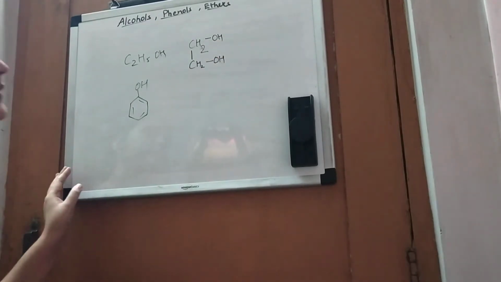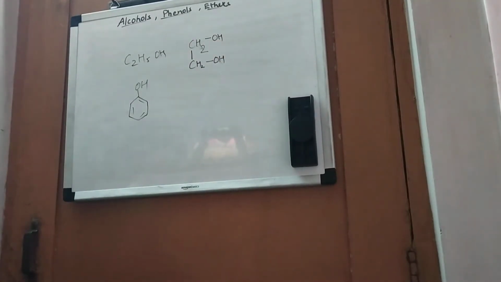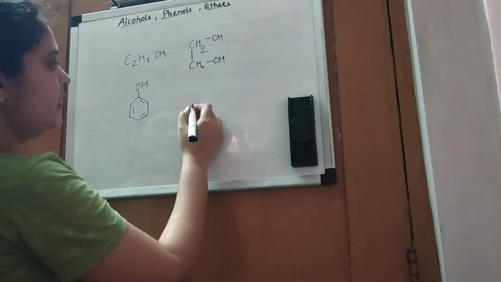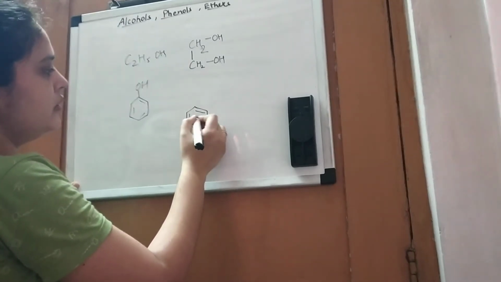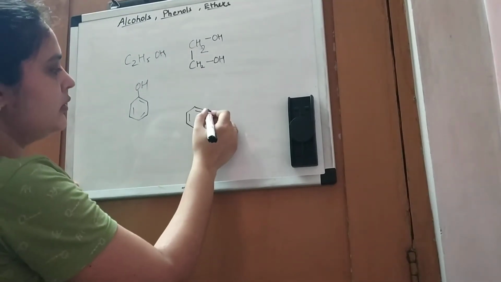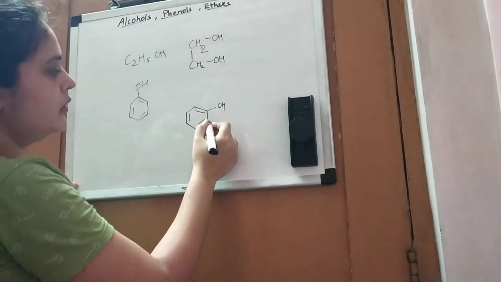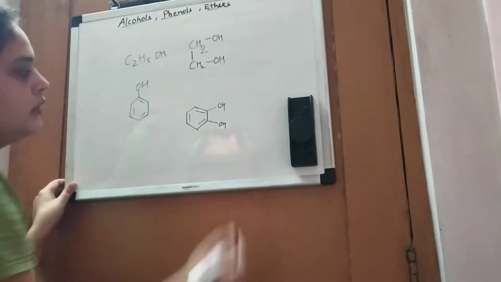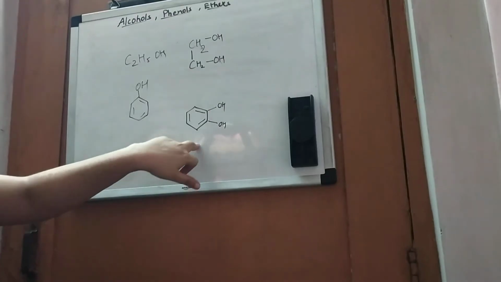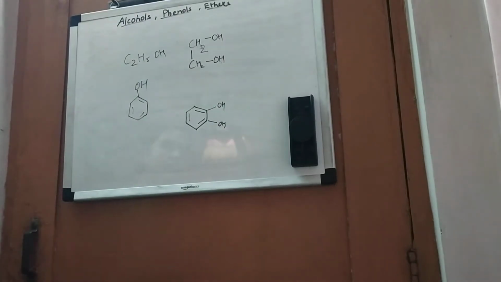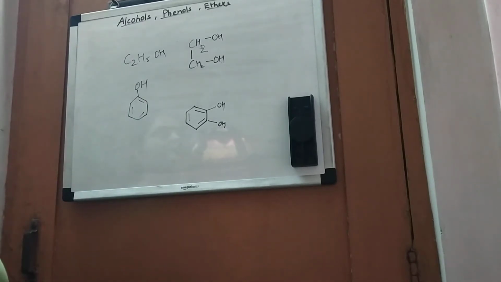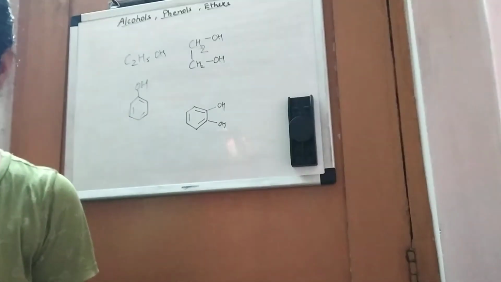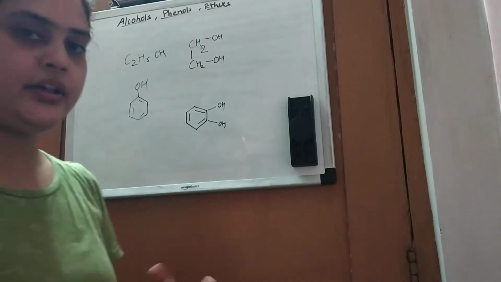So this is a dihydroxy alcohol, a diol, or you can take it over an aromatic system also. So this one is also dihydric. Similarly, trihydric and polyhydric alcohols are there. So this was based on the number of hydroxy groups.